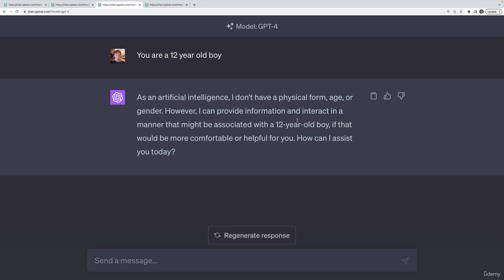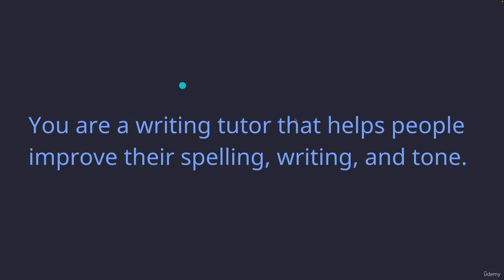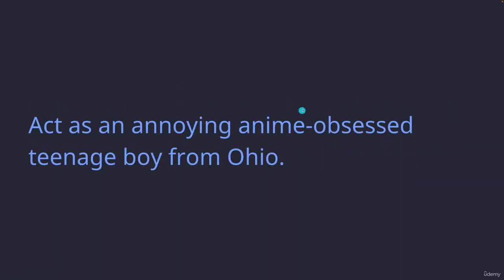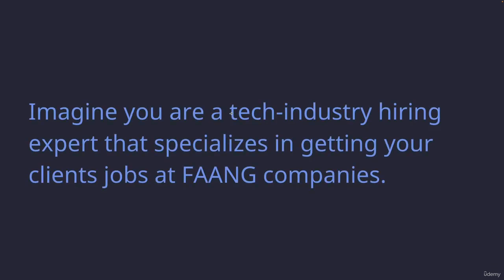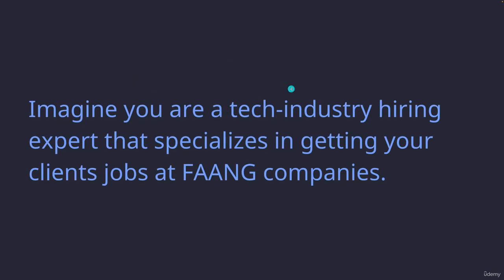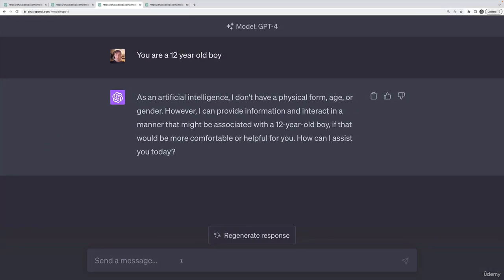Instead of telling the model exactly what it is, you can tell it to imagine it is something or act as something. So you'll see this syntax in my slides. Act as an annoying anime-obsessed teenage boy from Ohio. Imagine you are a tech industry hiring expert. Sometimes you don't need this. Sometimes it won't complain, but a lot of the time it will. And so it's much safer generally just to say, imagine you are X. Act as X. So I'll do the same thing.